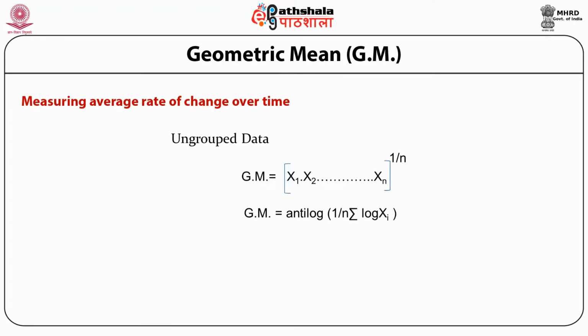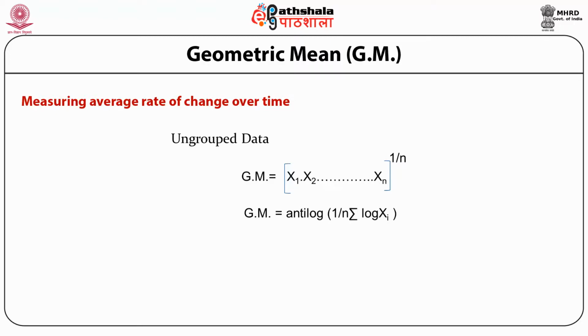So how do we calculate it? If it is ungrouped data, that is, frequencies are not there, only the individual values are given, then geometric mean is equal to x1 multiplied by x2 multiplied by x3 up to xn, that is the product of all the observations, and then we take the nth root of this product. If we try to calculate it directly, it is a bit difficult, it is not easy.